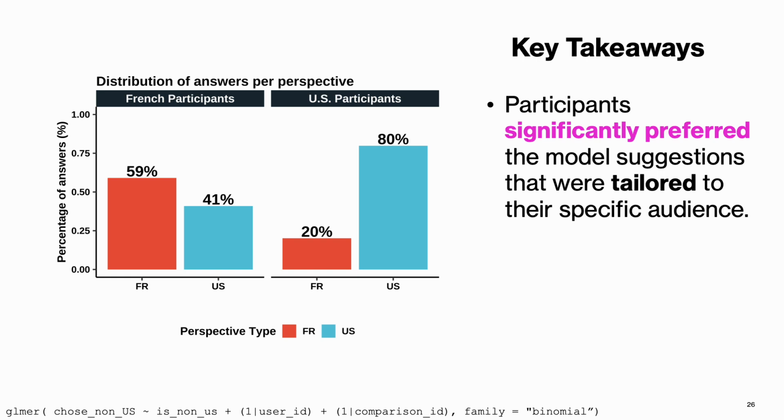We conducted a mixed effects logistic regression with fixed effects for the location of the participants, whether they are non-US or US, and random effects for the participants and the questions, which revealed a statistically significant fixed effect of the audience location on the likelihood of choosing the non-US option.